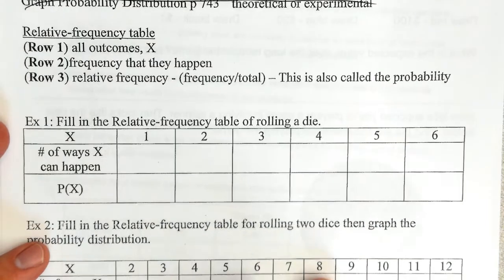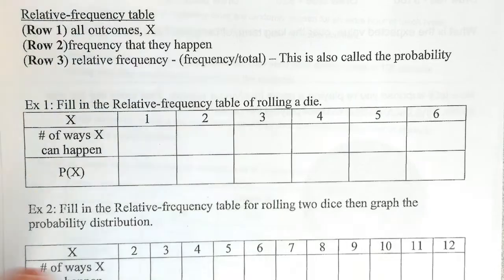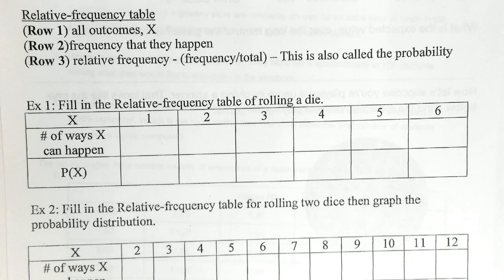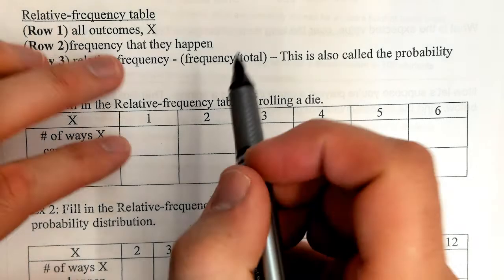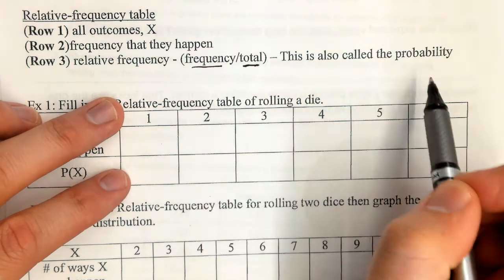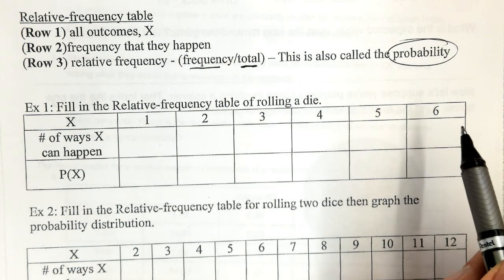So, all right, let's talk about relative frequency tables. Now, all a relative frequency table is, is it just lists the frequency of different outcomes, okay? So I think it's easiest to just do one of these to see what they're like. We're going to talk about rolling a fair die, and we're going to build the relative frequency table, which really, relative frequency is just the frequency of the thing happening divided by the total number of outcomes. This is just probability. Okay, so relative frequency table or probability table, those mean the same thing.